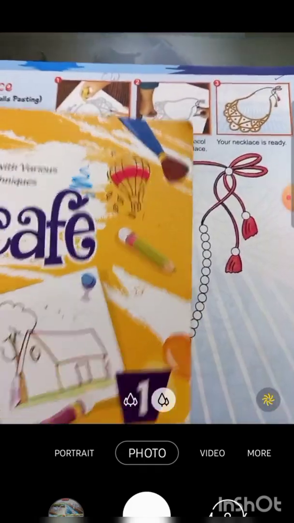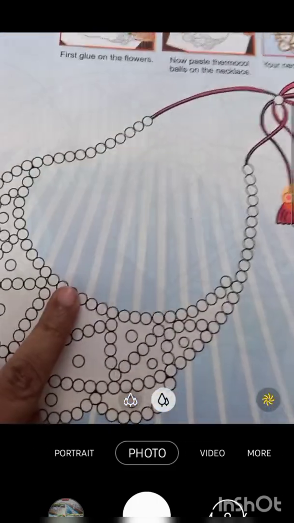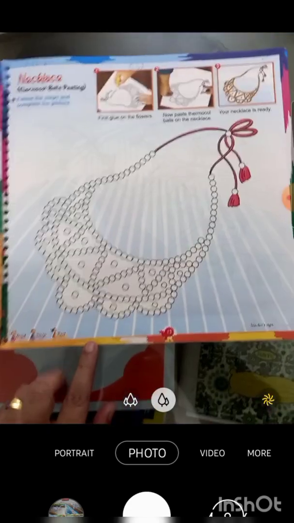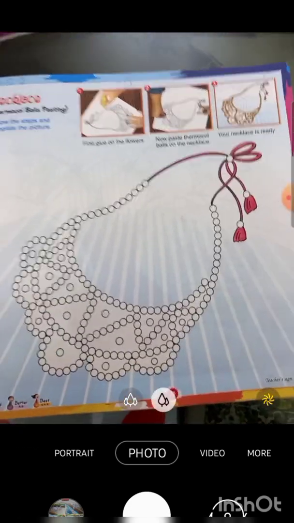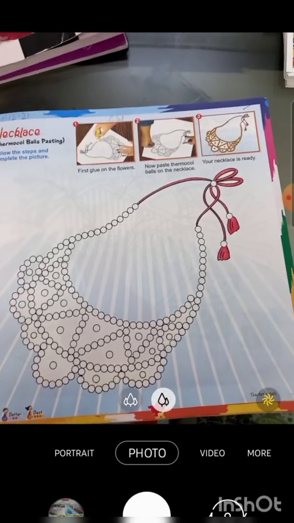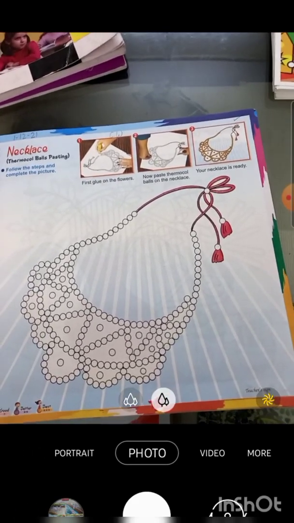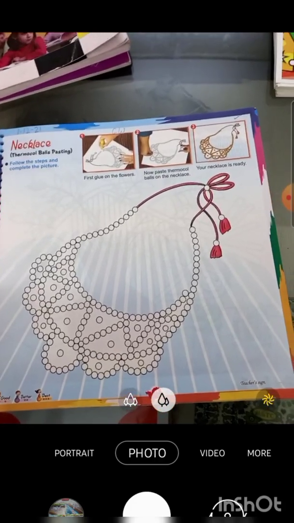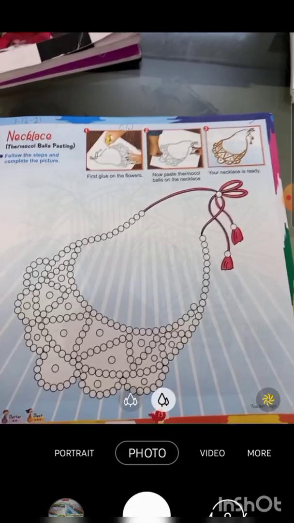And in your craft cafe you will take this one, necklace, thermocol balls, pasting. These balls were given with the book. Okay, so this social studies, art and craft is covered. In the next video we are going to take maths, speed maths. Okay, thank you.